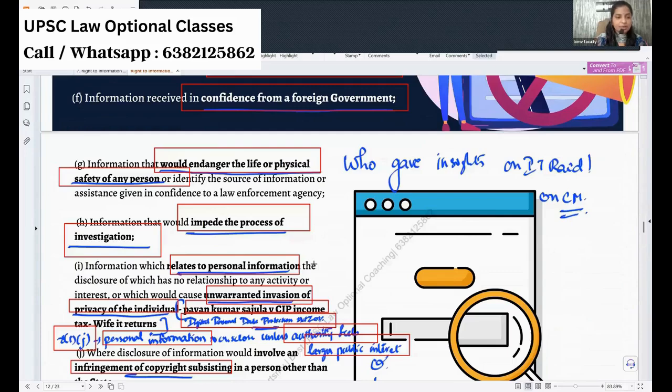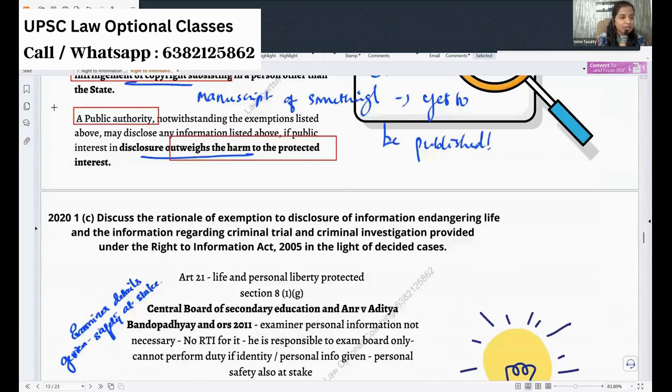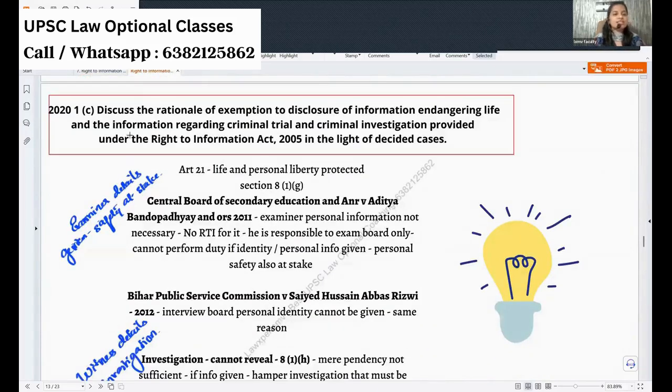Now, coming to the next point, I have a 2020 question which says: discuss the rationale of exemption to disclose information endangering life, and information regarding criminal trial and criminal investigation provided under the RTI Act. So here you have to link anything regarding investigation.